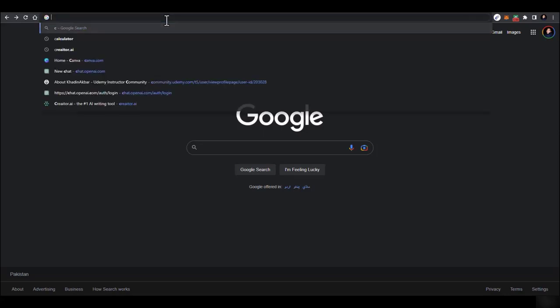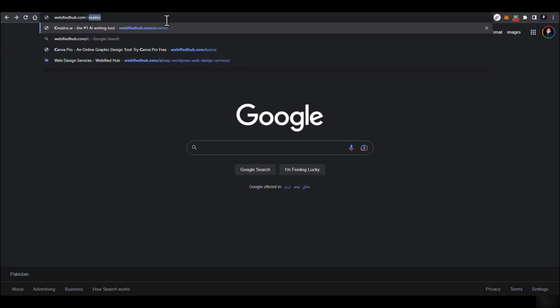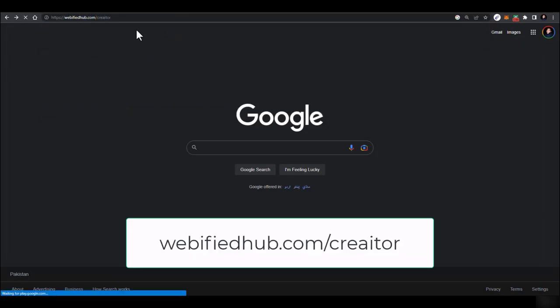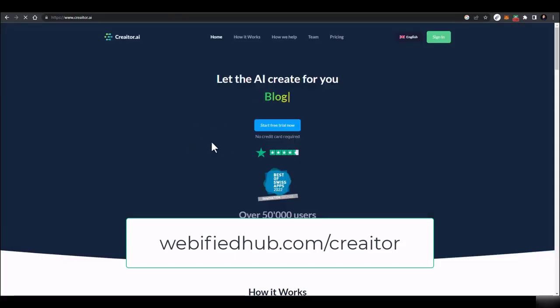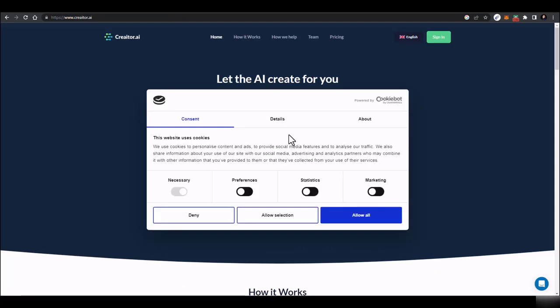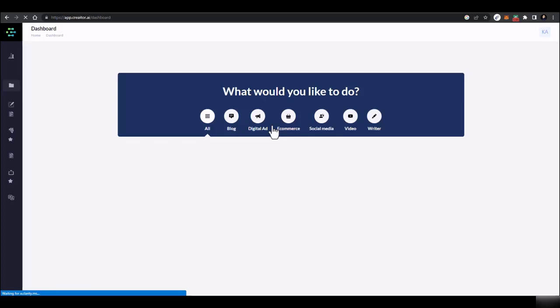Here we are, and just type in webifydhub.com/CREAITOR, and you will get to that tool. This is basically the website which we are going to use to create content for us. Now it's asking for some consent, so I'll just allow all. And now you just have to click on start free trial. And after clicking on this,